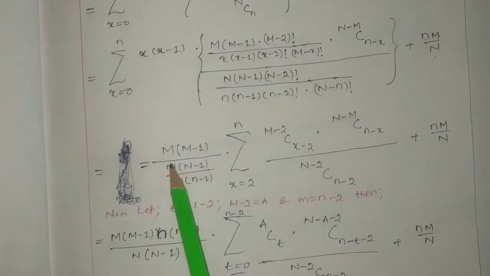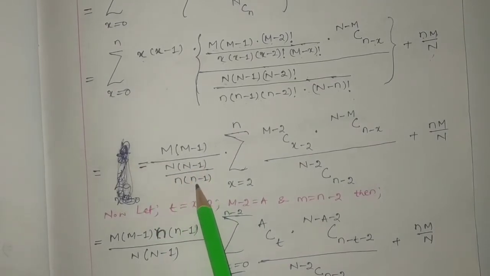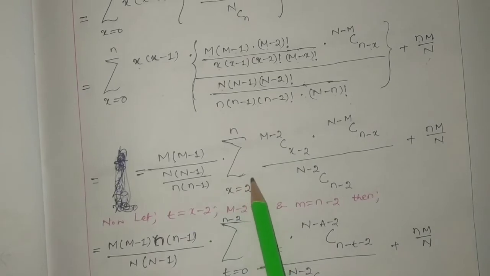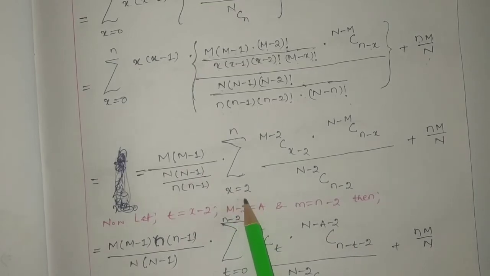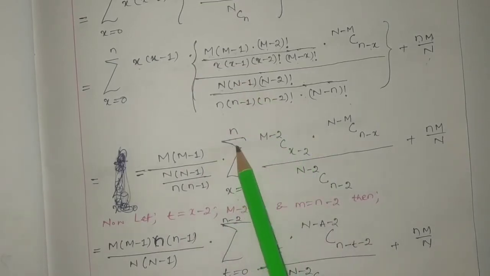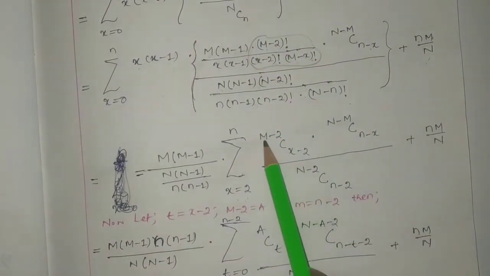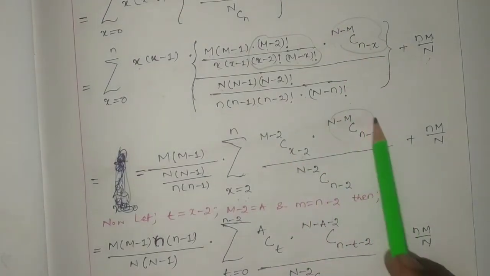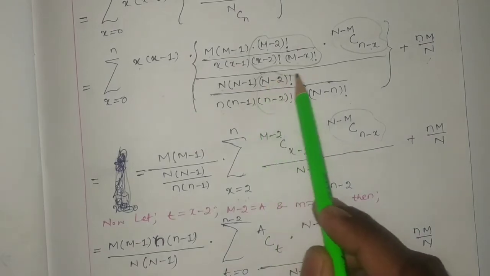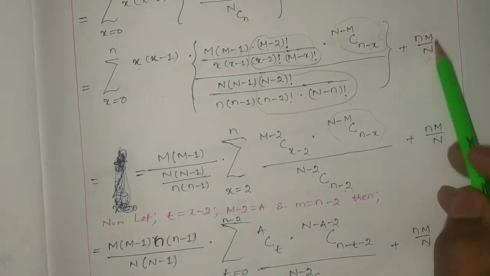So as I have taken M minus 1 and n minus 1, obviously the summation will start from 2 to n instead of x equal to 0. The rest of the things you can see: this much will be written as (M minus 2) C (x minus 2), and this term is as such, and this much will be written as (N minus 2) C (n minus 2). And here it was written as such.